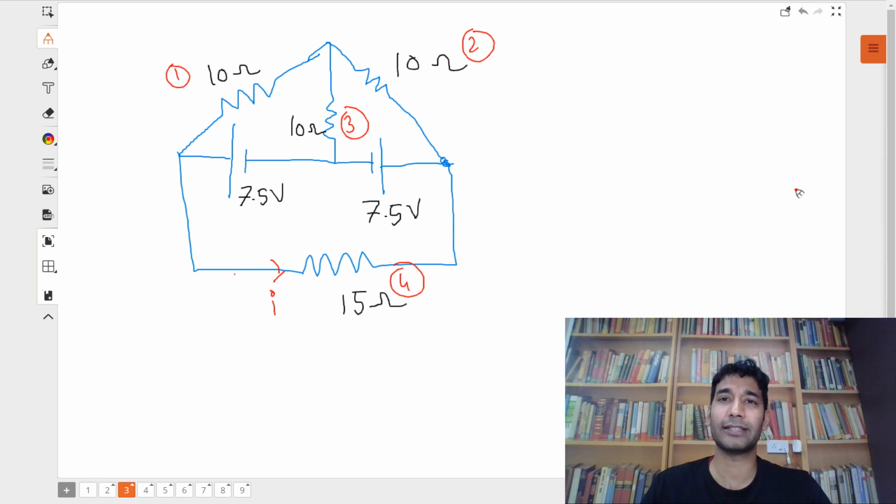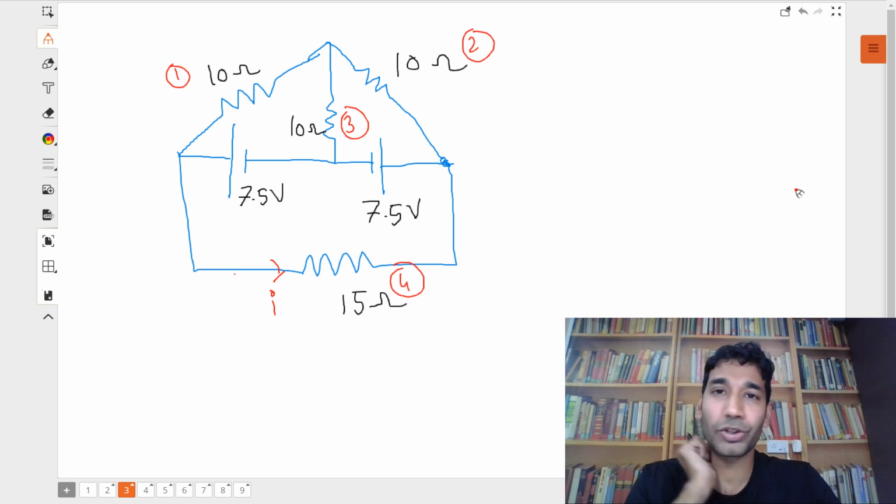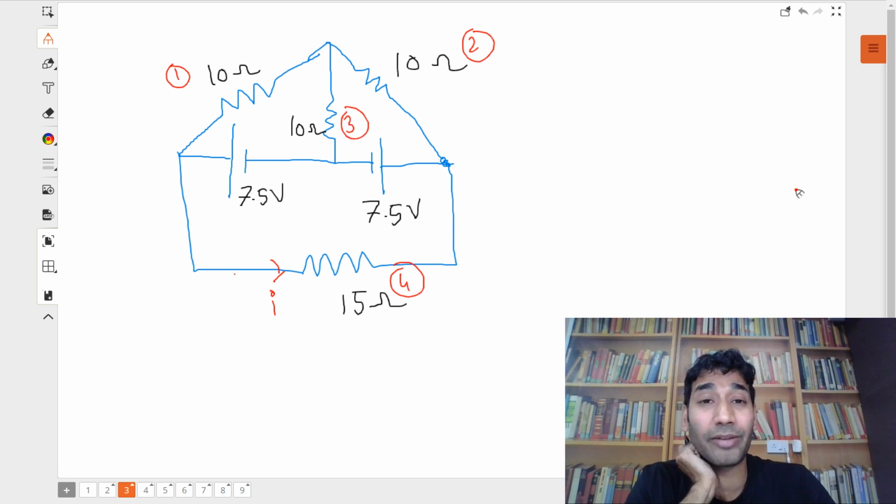Okay, these are 4 resistors, my dear students. Now tell me, let me see how many of you can actually tell me which resistors in this question are in series and which are in parallel. Can you tell me? 1, 2, 3 and 4. The question has resistors, right? Can you tell me which of these are series or which of these are parallel?